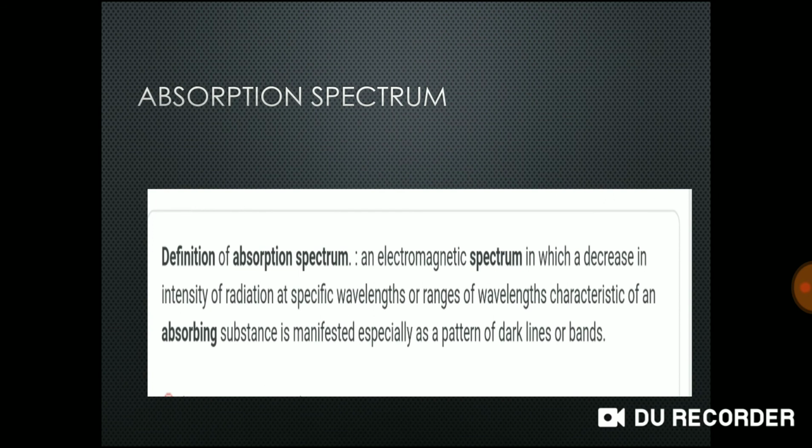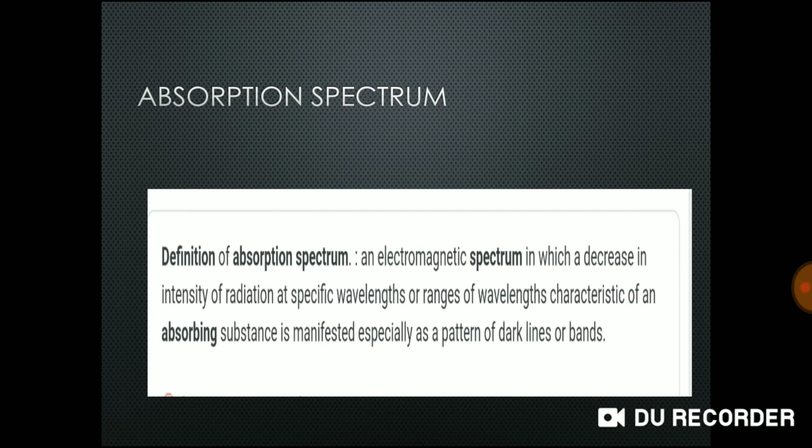Absorption spectrum. See the definition. An electromagnetic spectrum in which a decrease in intensity of radiation at specific wavelength or ranges of wavelength characteristic of an absorbing substance is manifested, especially as a pattern of dark lines or bands. This is the absorption spectrum definition. But I'll give you a simple definition.